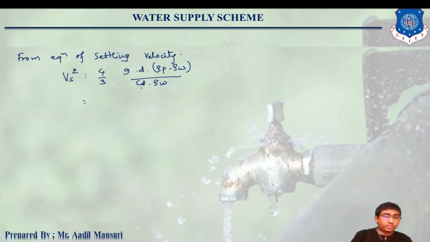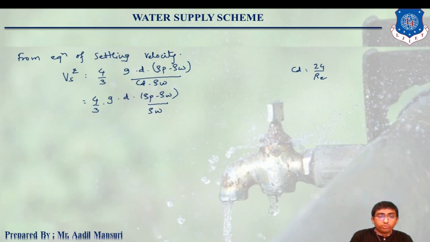So what we'll do is place Cd equals to 24 upon Re, or rho Vd by mu itself. So here it will be 4 by 3 G d (rho p minus rho w) upon rho w, and in place of Cd, I am putting 24 into rho w Vs d upon mu.